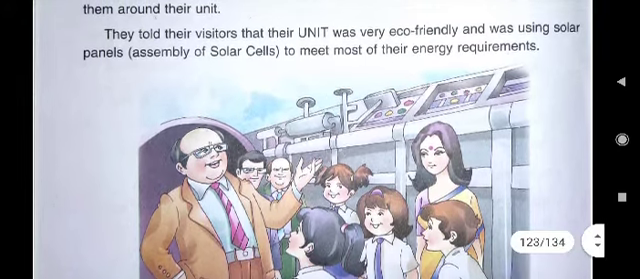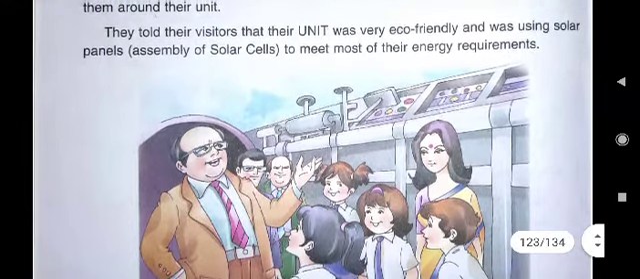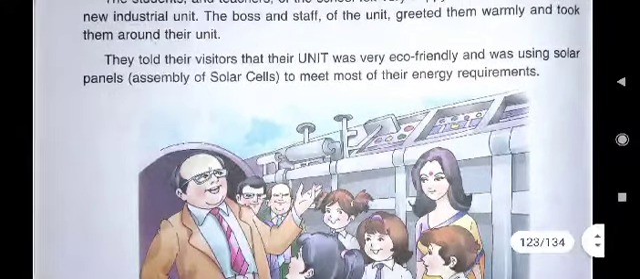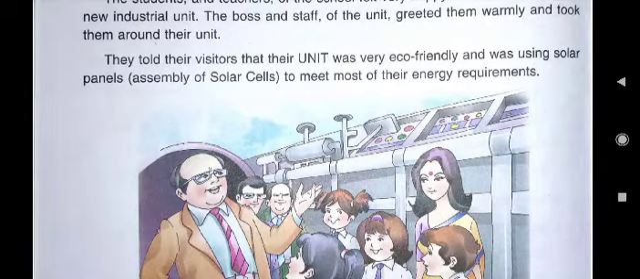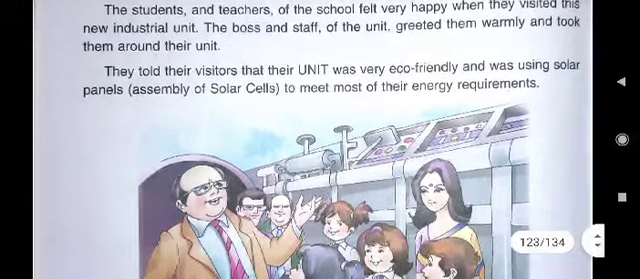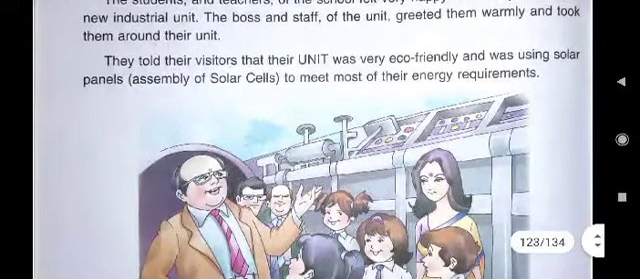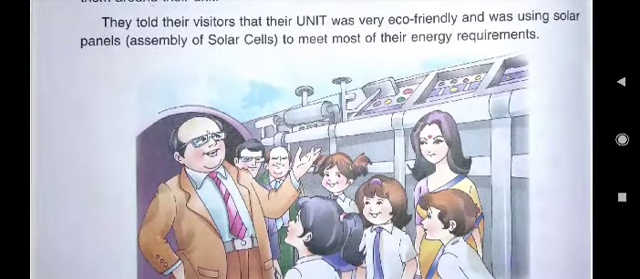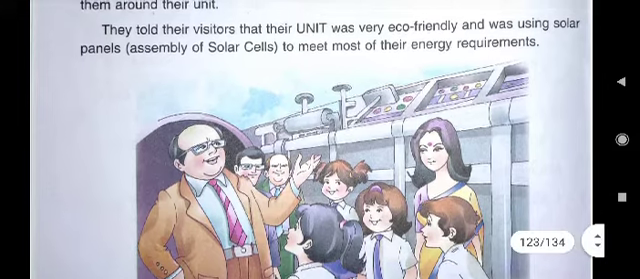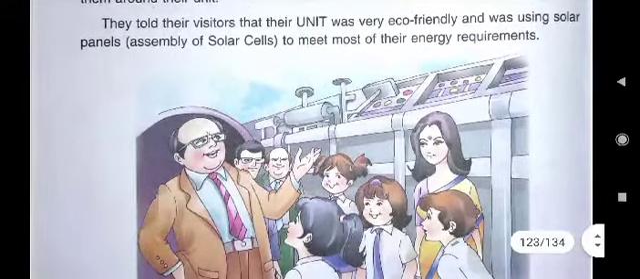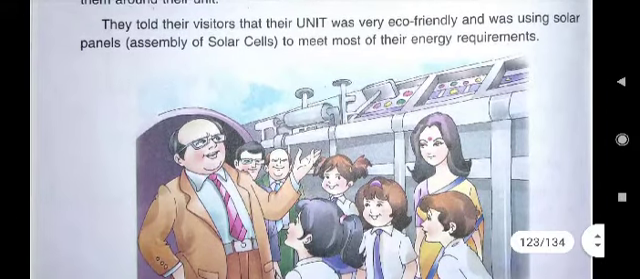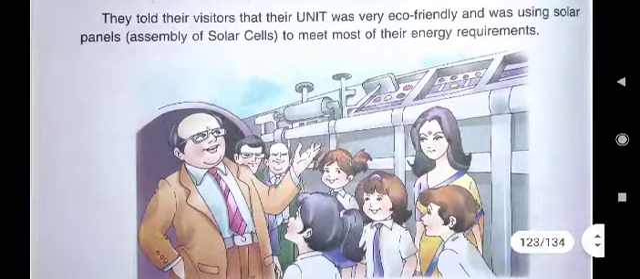Solar energy, you have read in this lesson, the energy which we receive from sun. And solar panels are being established or are being set up to use this solar energy. And here the boss and staff of that industrial unit told their visitors that their unit was very eco-friendly and was using solar panels. Solar panels means assembly of solar cells to meet most of their energy requirements.